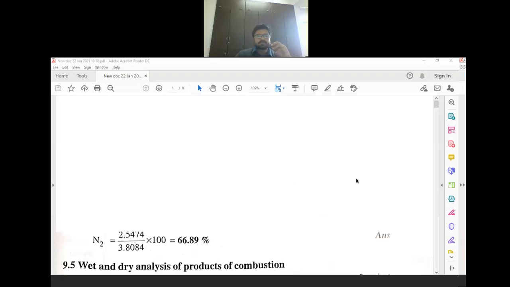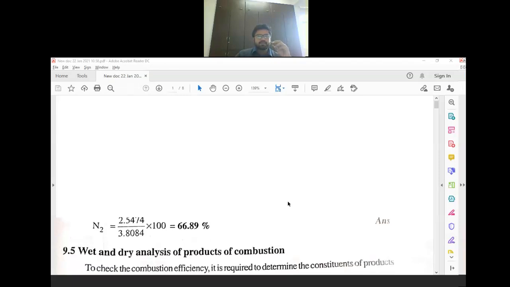Hello students. So today we will discuss the theory, wet and dry analysis of products of combustion. We all know that after combustion, flue gas gets generated. Clear? After combustion, flue gas gets generated. Now fuels are generally hydrocarbons, with hydrogen and carbon present inside the fuel.